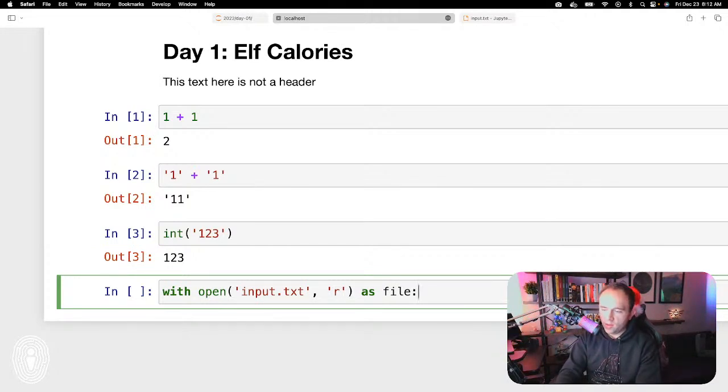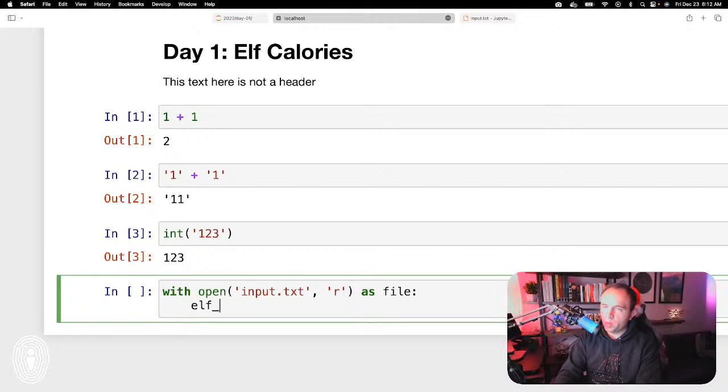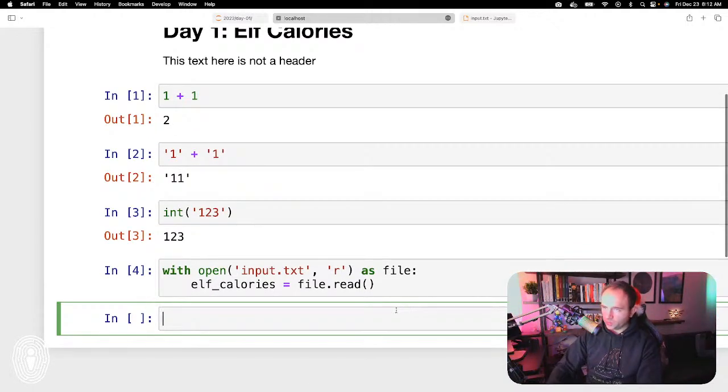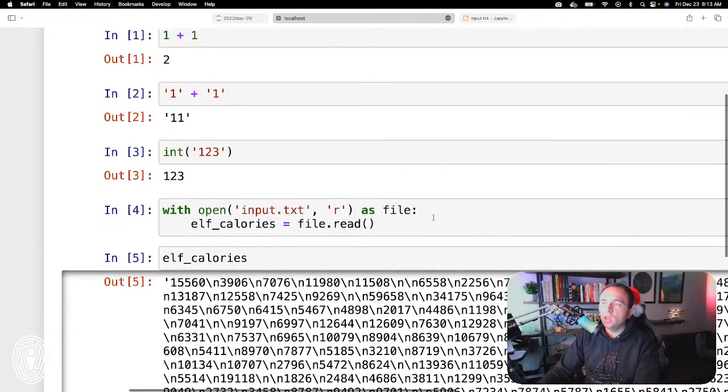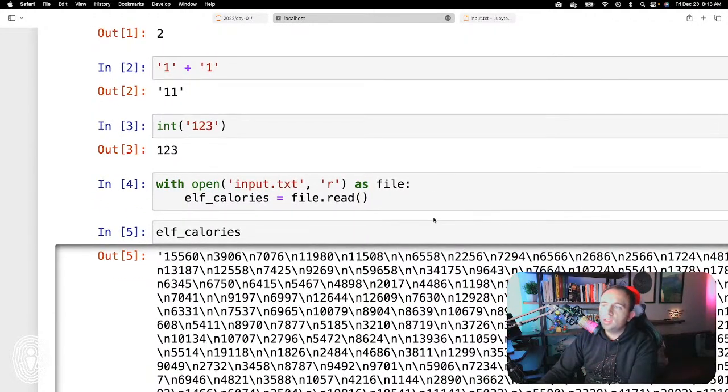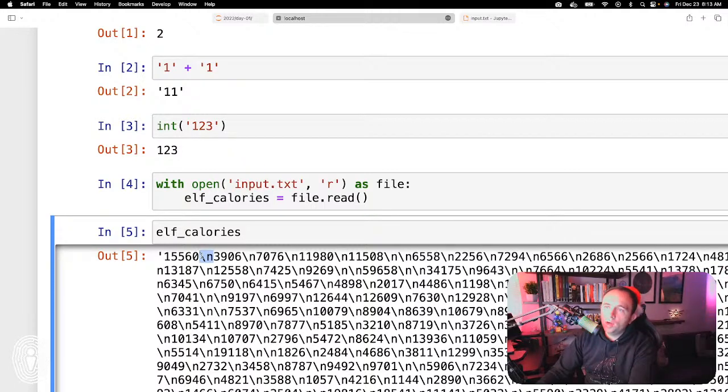So with this as file, I'm going to say elf calories, because remember these represent elf calorie packs. Elf calories equals file.read. I'm going to start there because I'm going to elaborate on this. I just want to show what this looks like real quick. If I just type in elf calories, okay, now you can see it did something a little bit goofy looking. You can see it's got all these what are called newline characters, which are represented by this \n.